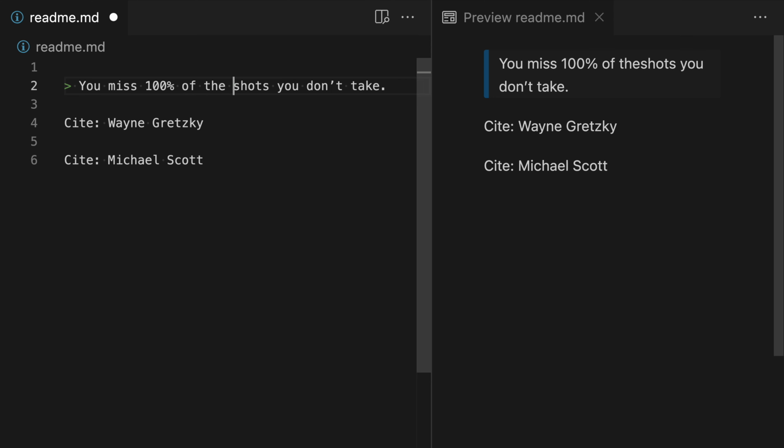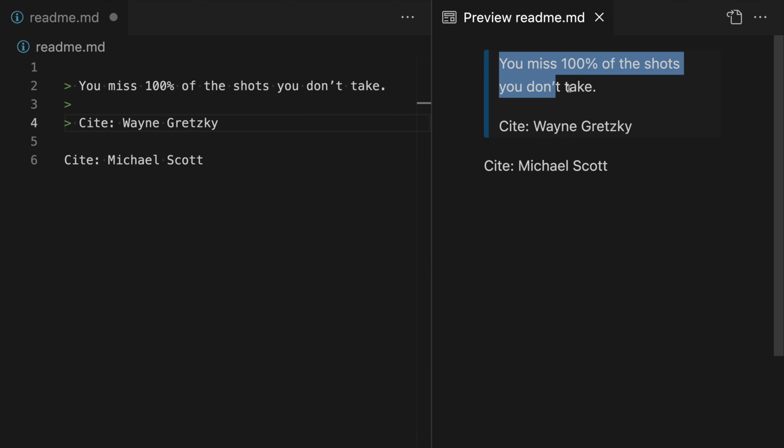Now, if we were in this case and we actually wanted our block quote to extend down to this line where we actually do have a blank line, all we have to do to extend the block quote is add greater than signs at the start of these lines as well. So I'll add a greater than sign here, add another one here, as well as a space just to make it look a little nicer. And now you can see we have a single block quote that is including all of the content that we have marked up over on the left-hand side.